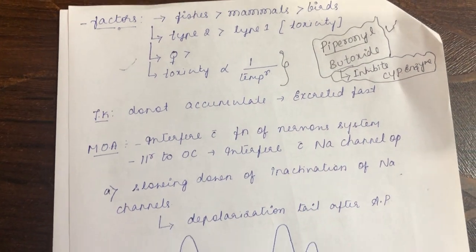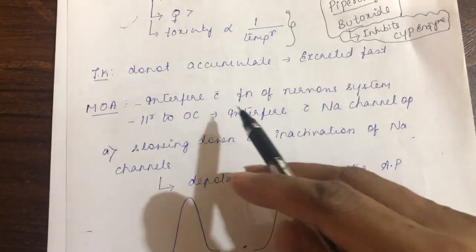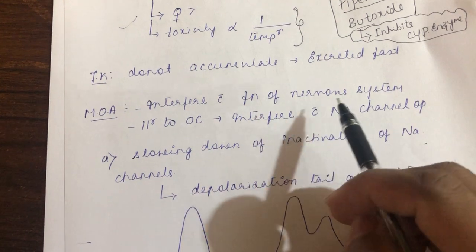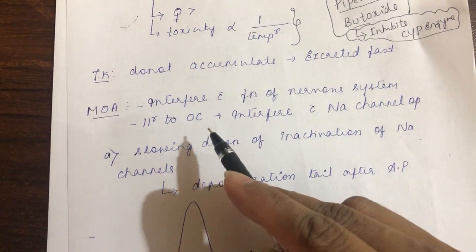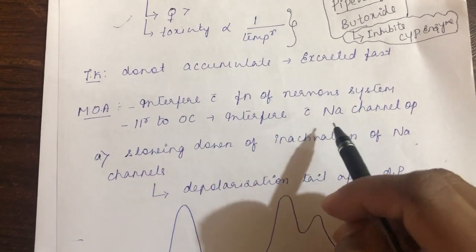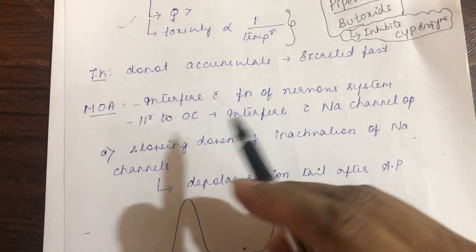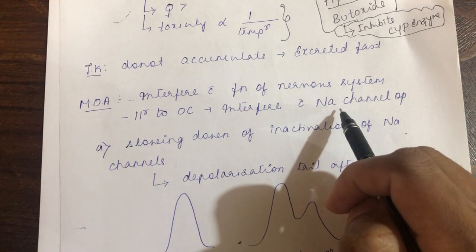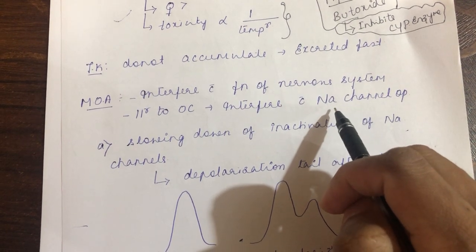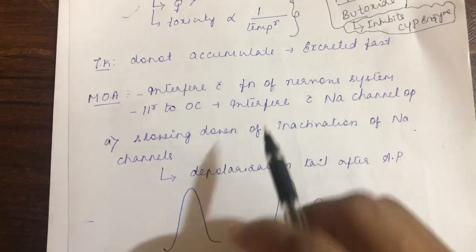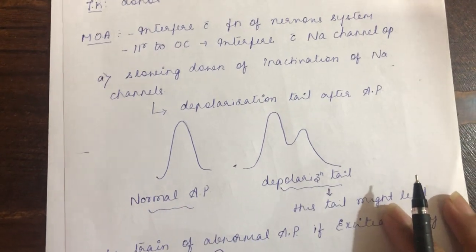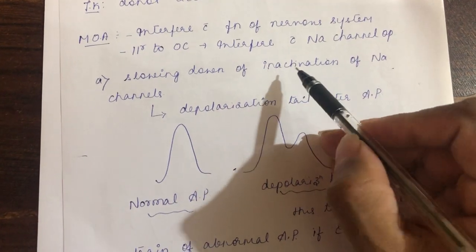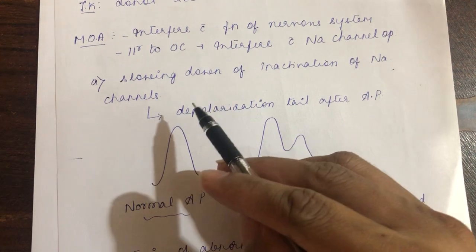Then what is the mechanism of action? It interferes with the function of the nervous system. Similar to the organochlorine compound, it interferes with the sodium channel opening. Organochlorine compounds also, if you remember, interfere with the sodium channel opening. So similarly, pyrethroids will also have a similar mechanism of action. To be precise, this pyrethroid slows down the inactivation of the sodium channel.